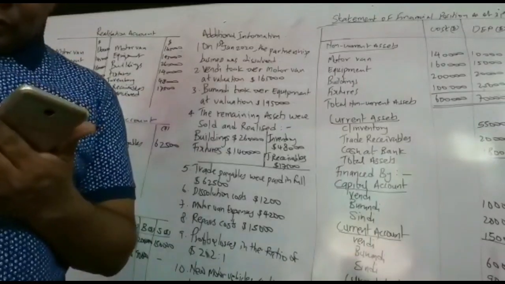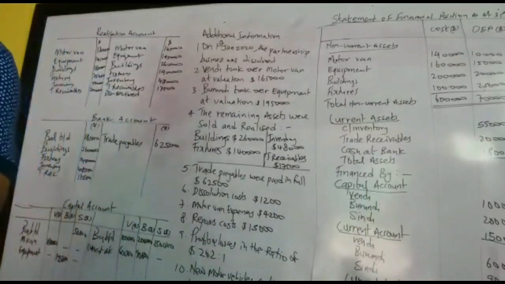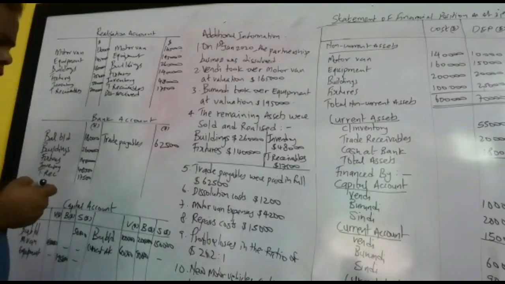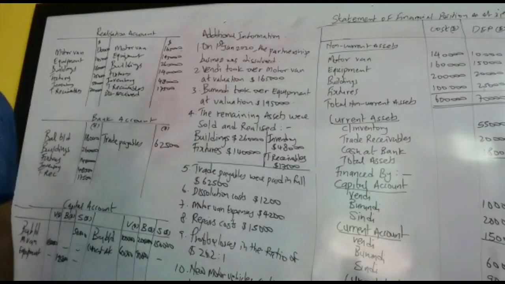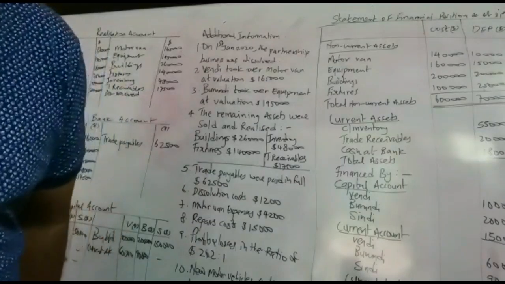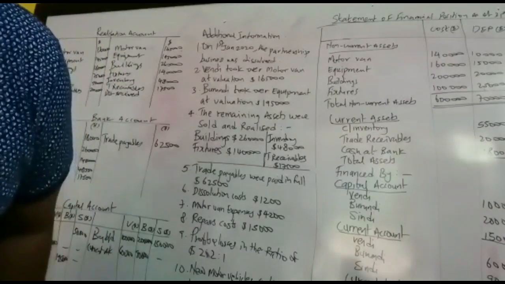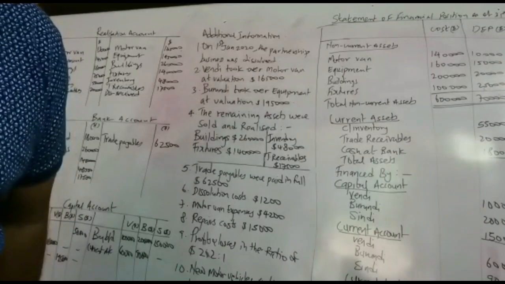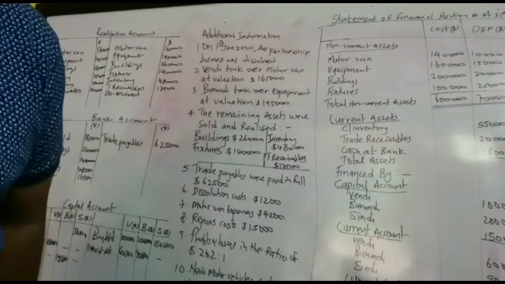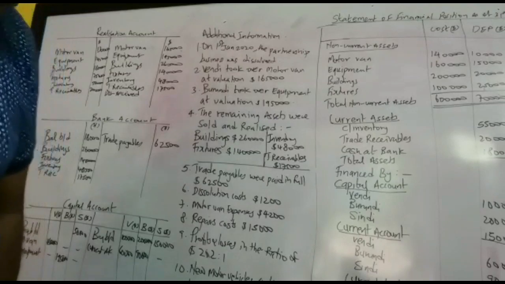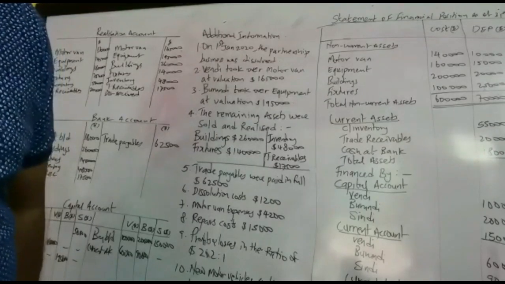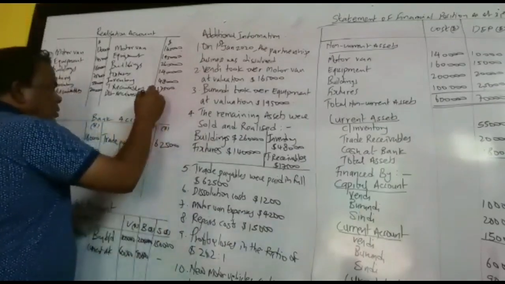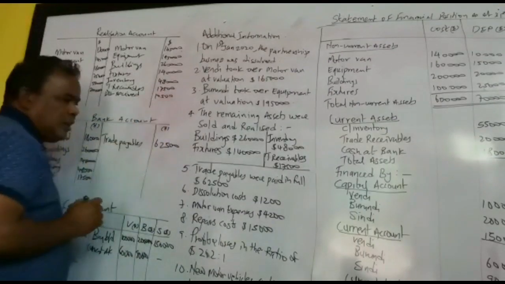73,000, discount received. We subtract how much? 62,500. 10,500 discount received. 10,500 on the credit side.